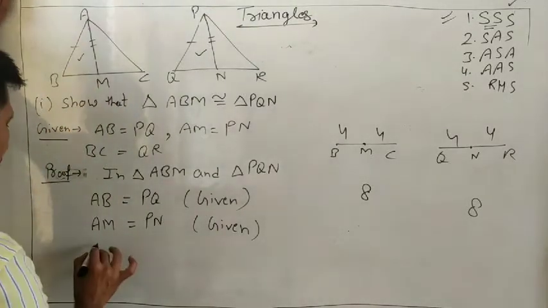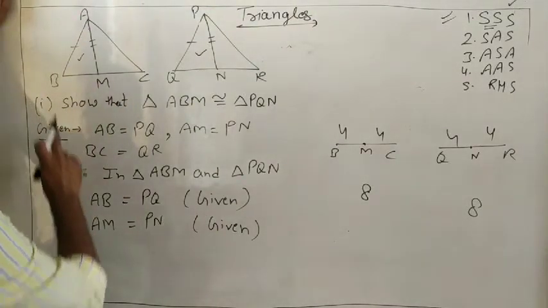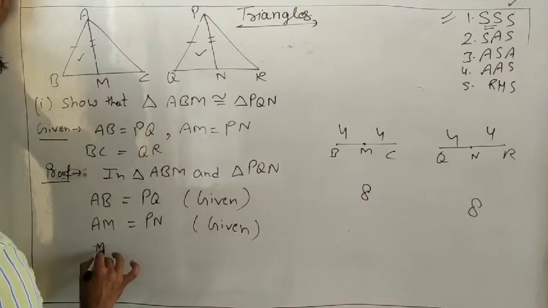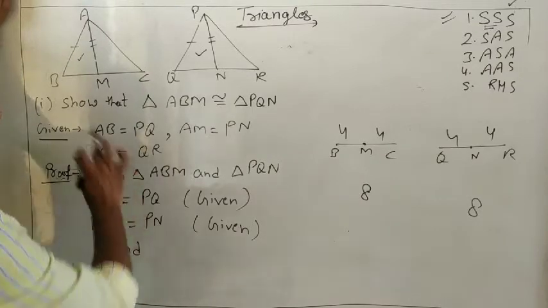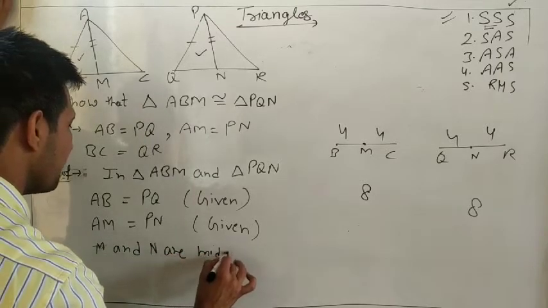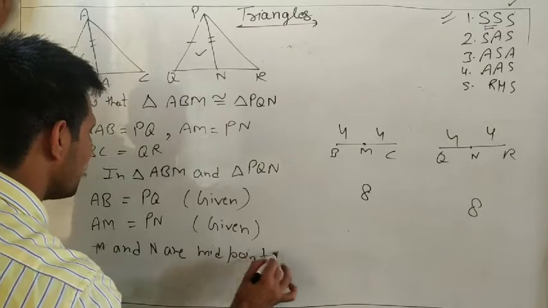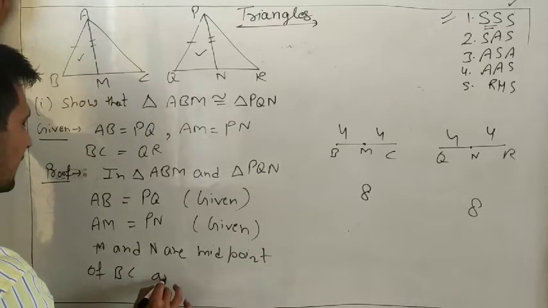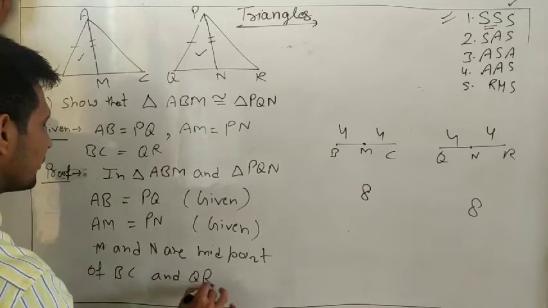So how will we write? M and N are midpoints of BC and QR.